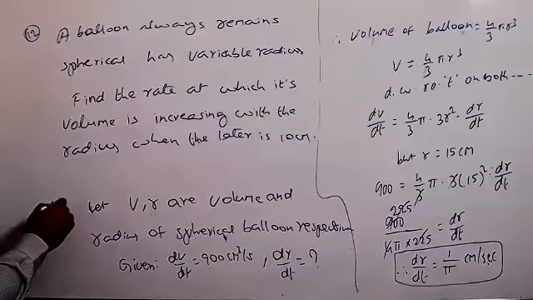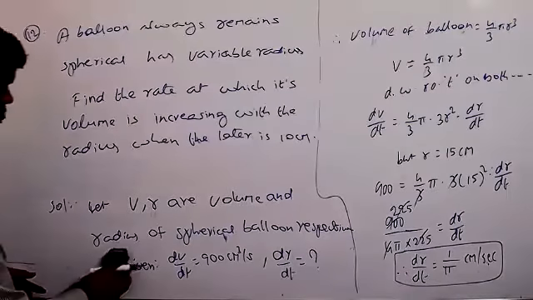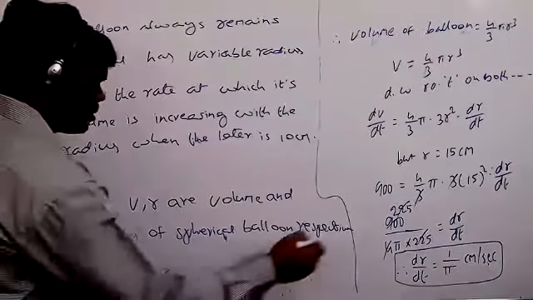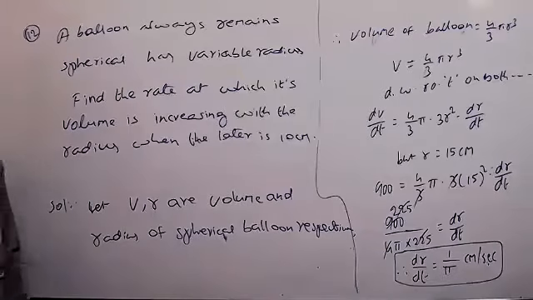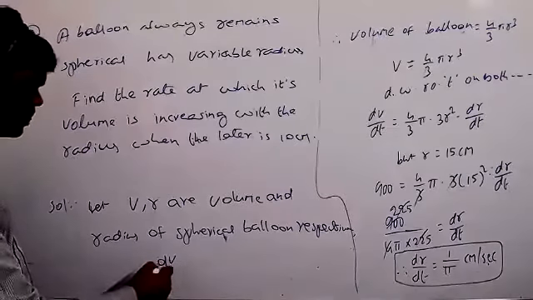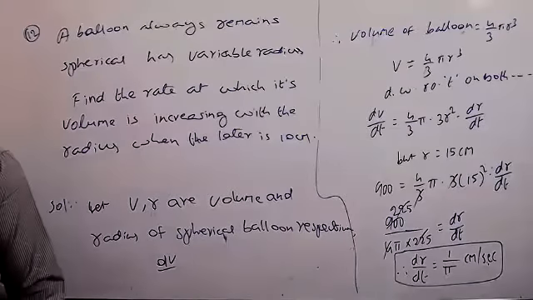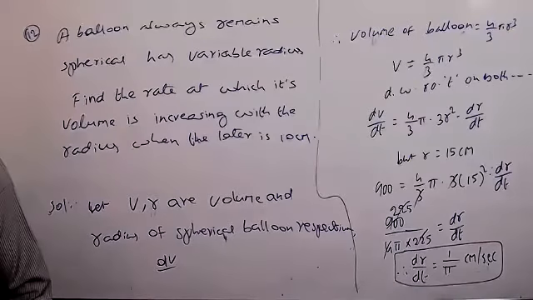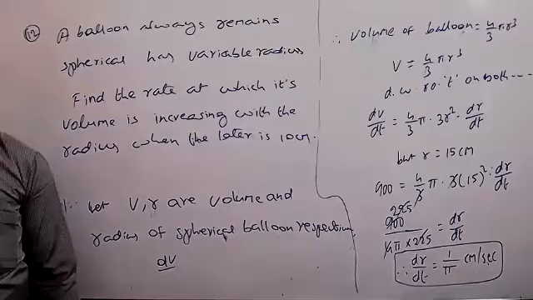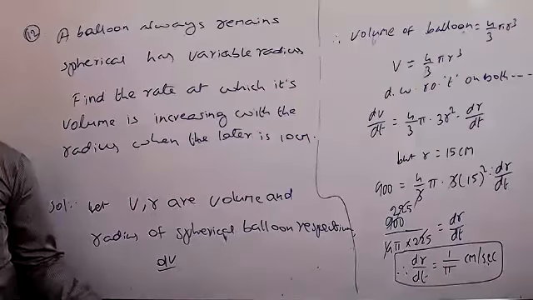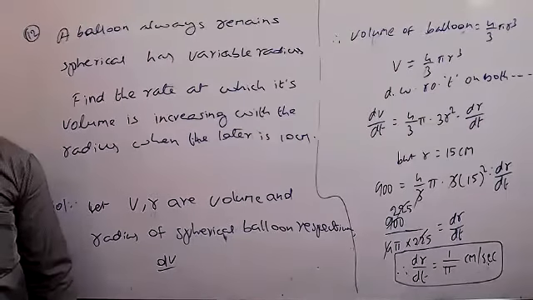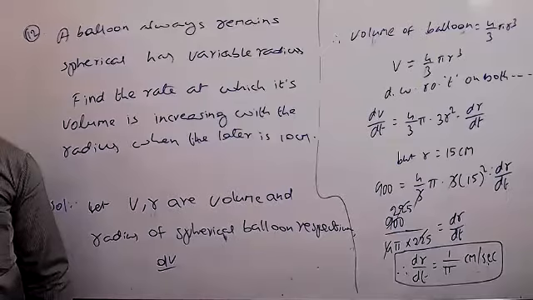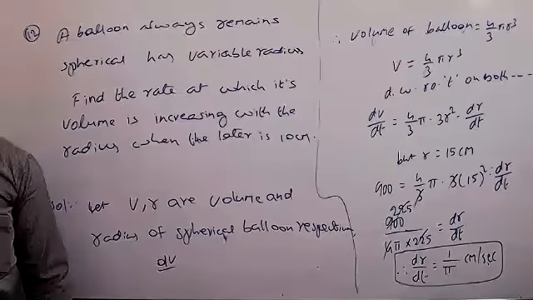Here we have to find dV by dt, or dV by dr? Please respond. What is that we have to find?